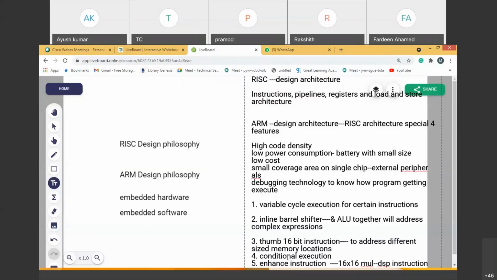Embedded software means any software which gives life to the embedded hardware. Software is nothing but a program. When the program is written onto the memory, only then does the processor start working. How does a processor work in general? The program must first be loaded into the memory, which may be a permanent memory or a temporary memory. Temporary memory means RAM. Permanent memory means ROM.